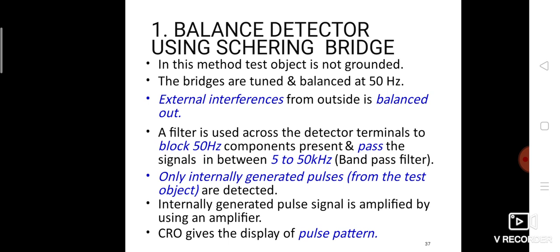External interference from outside is balanced out. A filter is used across the detector terminals to block the 50 Hz component present and pass the signal between 5 and 50 kHz by the band pass filter. Only internally generated pulses from the test object are detected. The internally generated pulse signal is amplified using an amplifier. After that, the CRO gives the display of the pulse pattern.